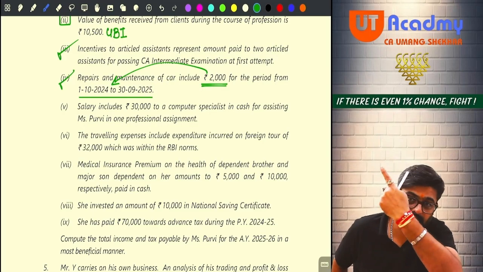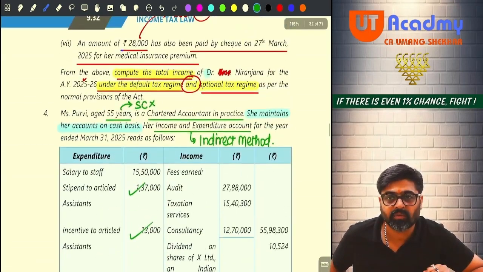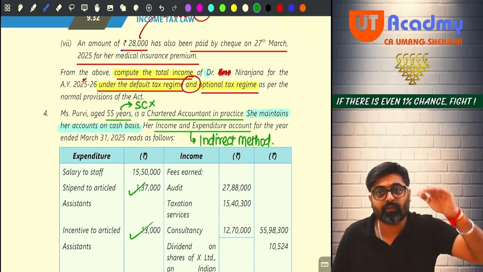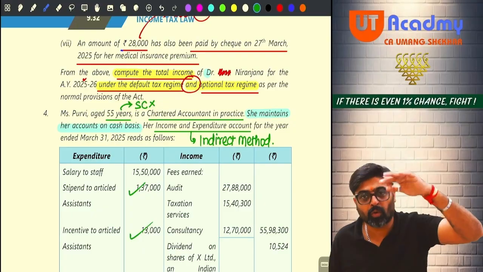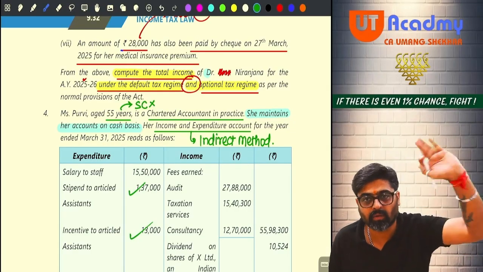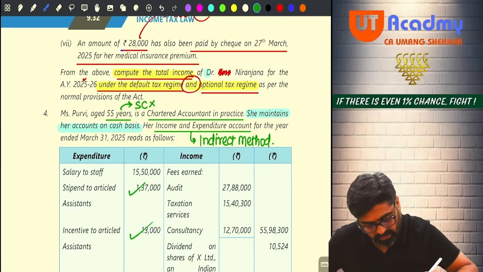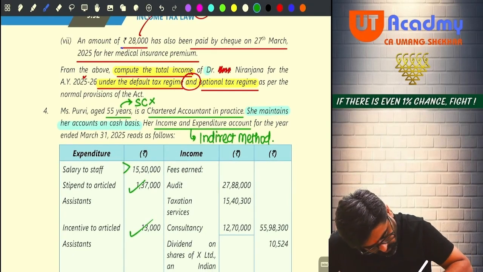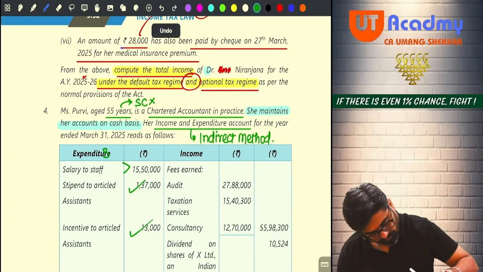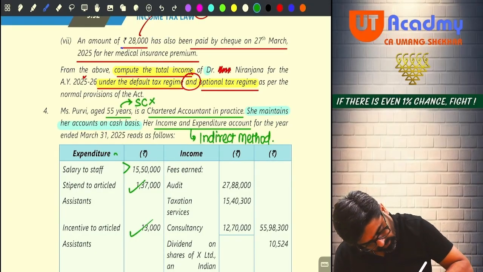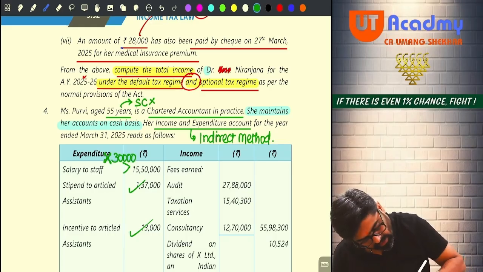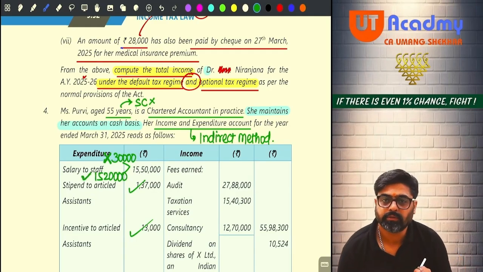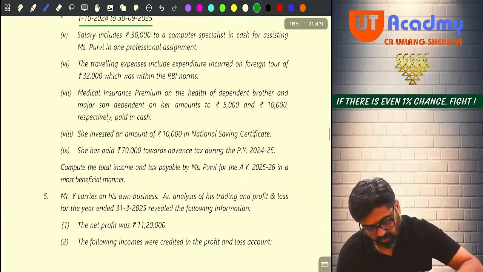So this amount is included in salary above. Can you see the salary amount? 15,50,000. In that 15,50,000, the 30,000 salary, which is more than 10,000 paid in cash, will be disallowed as per section 40A(3). So out of this, can I say 30,000 will be disallowed, and the balance 15,20,000 staff salary will be allowed, yes or no? So this information is also done.